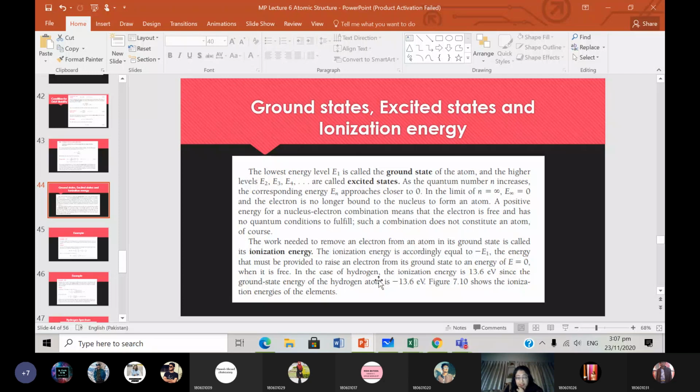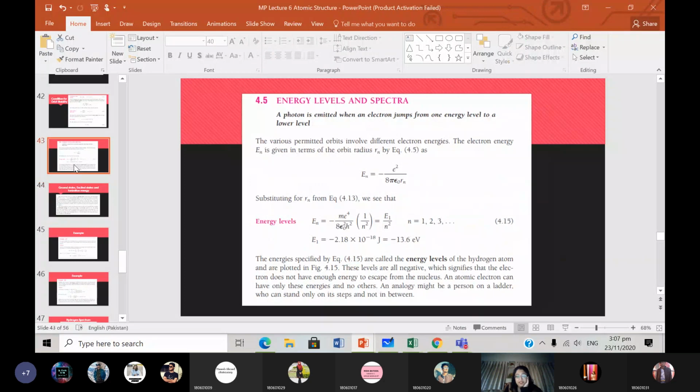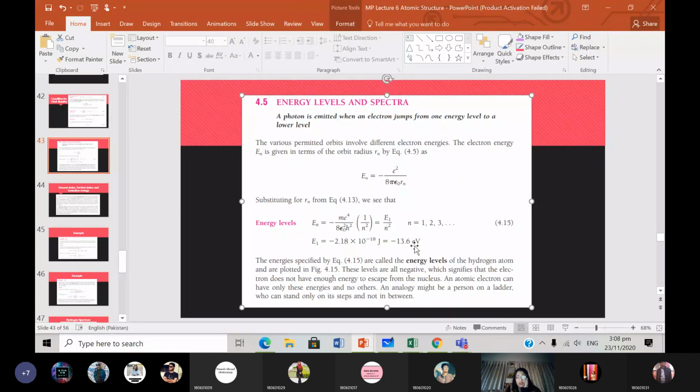The energy must be provided to raise an electron from its ground state to an energy of E equals 0. E1 here is minus 13.6 electron volts, the energy of the electron in orbit number 1, which corresponds to quantum number n equals 1, the ground state.